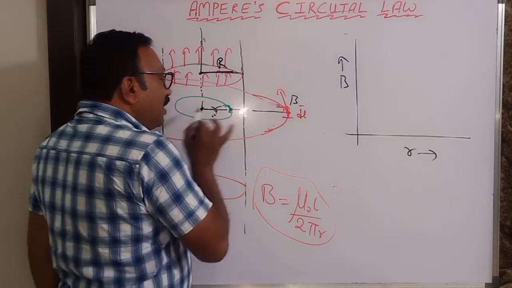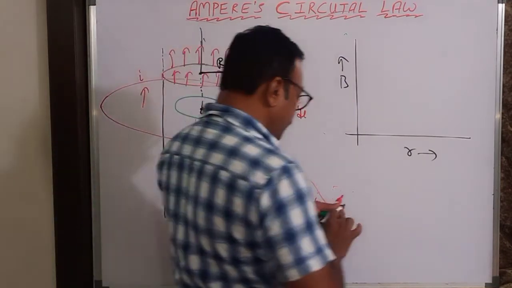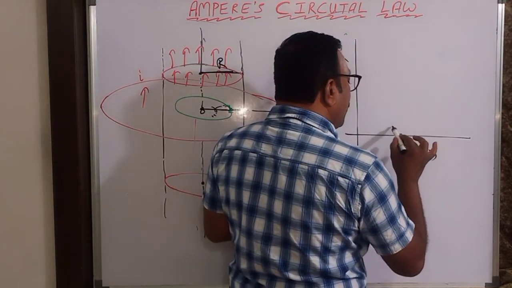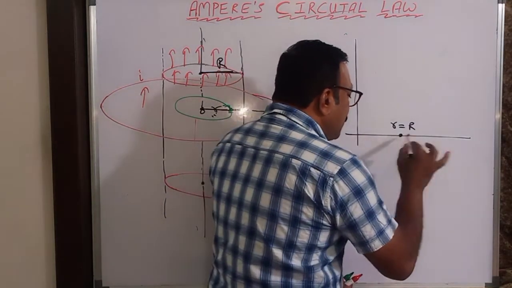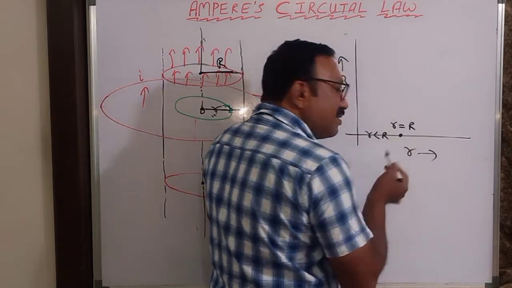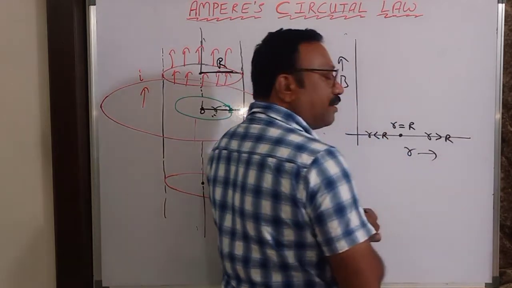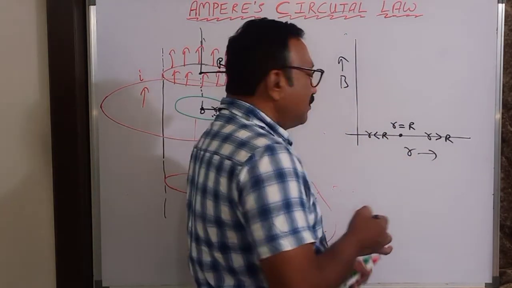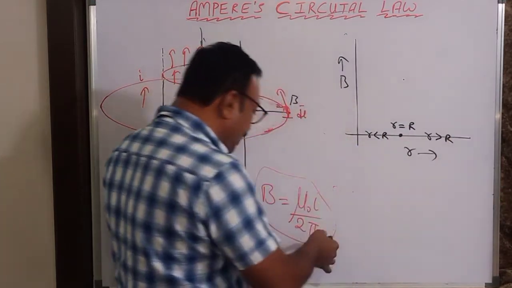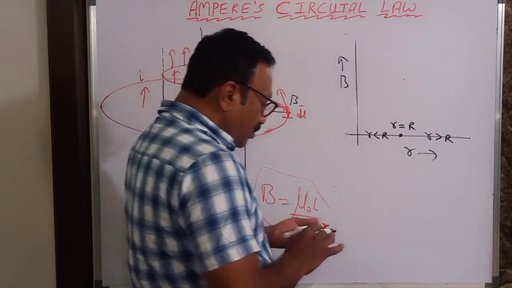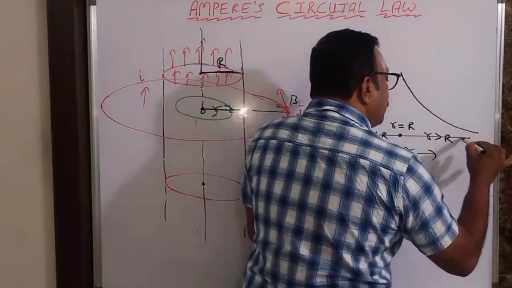Now small r varies from 0 to capital R. Inside there is no magnetic field. Right. So this is a point where small r is equal to capital R. And this is a length where our small r is less than capital R. And here is a length where small r is greater than capital R. But there is no magnetic field inside this. So the magnetic field starts from the surface only, and after that it goes inversely proportional to r. So therefore I can write the magnetic field like this. This will be the graph.